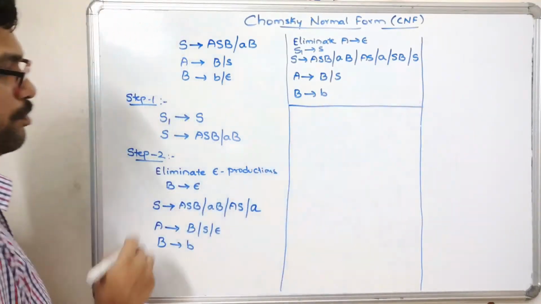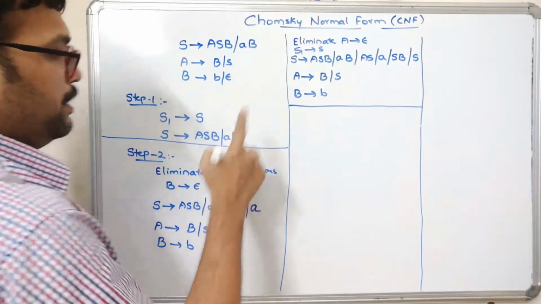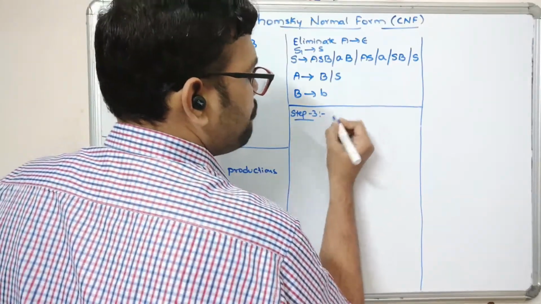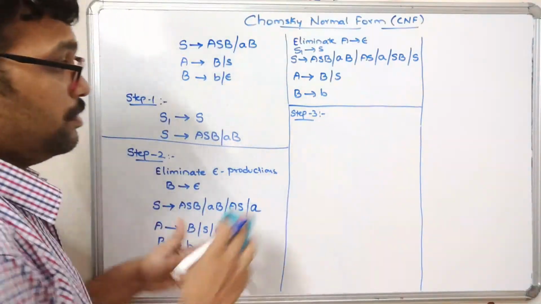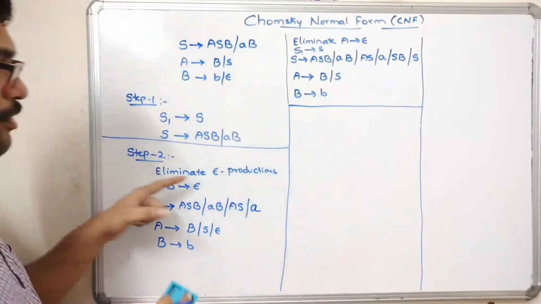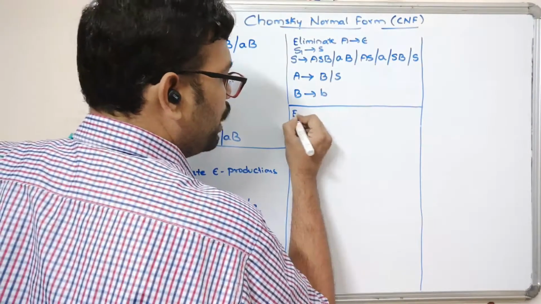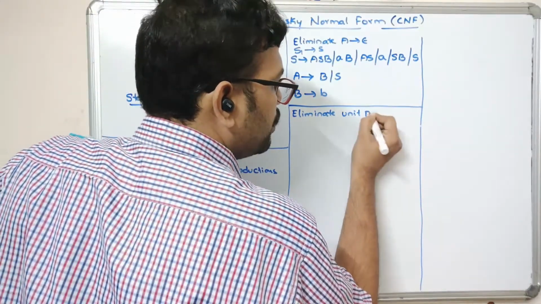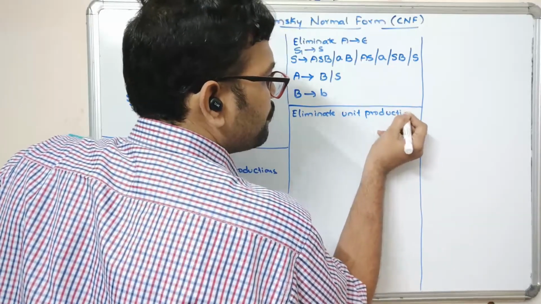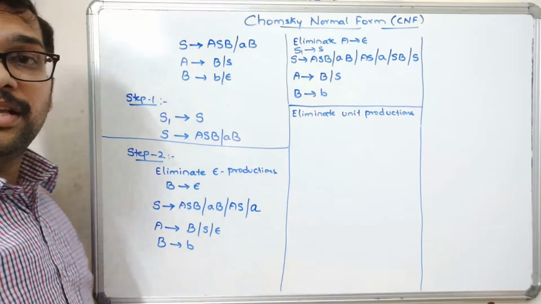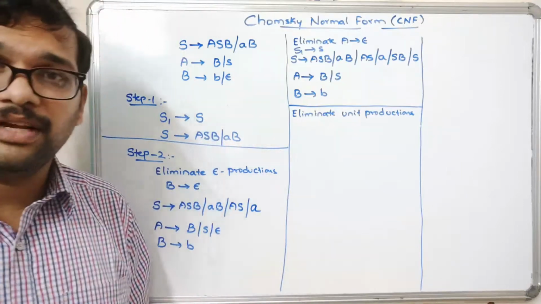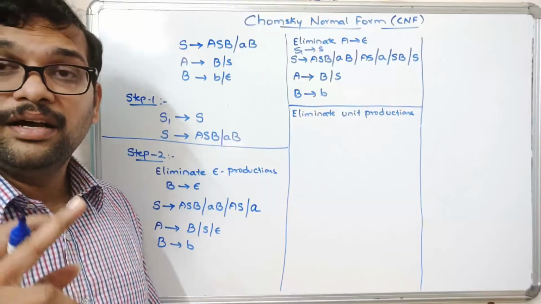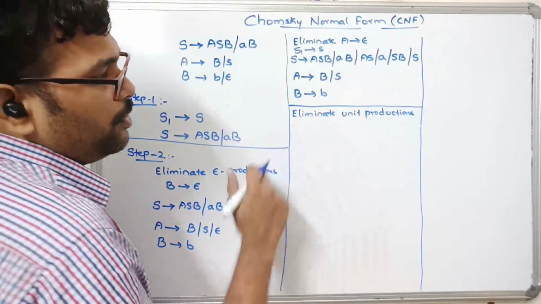So this is step 1 and this is step 2, and now just go with step 3. What is step 3? Step 2 is not completed. Here we have eliminated the epsilon production. Now we need to eliminate unit productions, because step 2 is simplification of CFG. In the simplification of CFG, we need to remove the null productions as well as the unit productions.